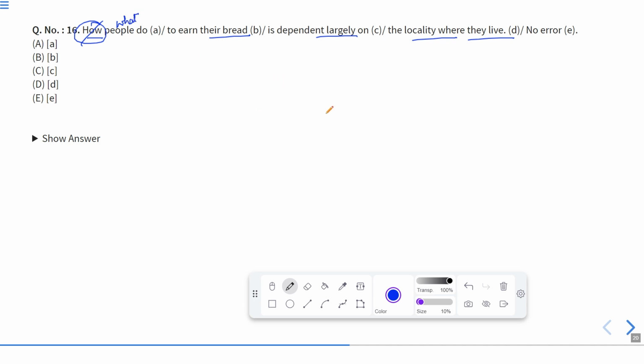Okay, how means in which manner, or what means what exactly the thing that they do. So what should be the correct question word to be used over here. So the correct answer is A, because this part contains the error. So the error is in part A. Okay. Now let us move to the next one.